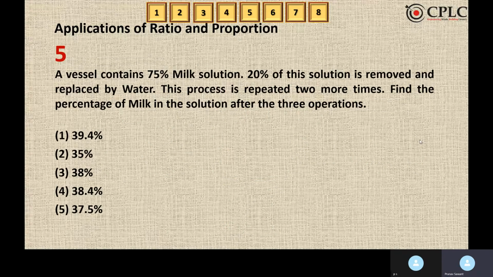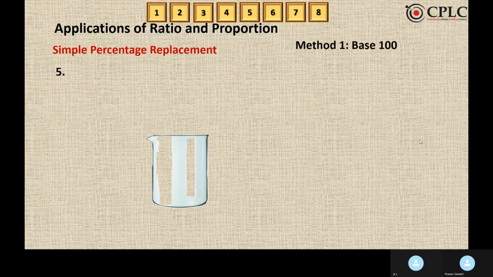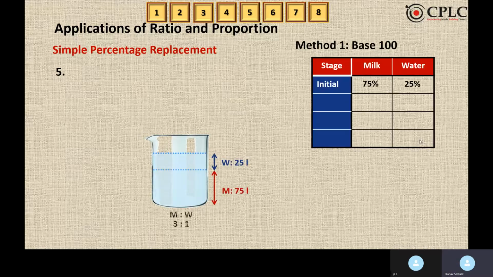Moving to the next question. A vessel contains 75% milk solution. 20% of the solution is removed and replaced by water. This process is repeated 2 more times. Find the percentage of milk in the solution after the 3 operations. So let us assume the base as 100. If we assume the base as 100, we can say that milk was 75%, water was 25%. The ratio of milk to water is 3 is to 1. That is 75 is to 25.